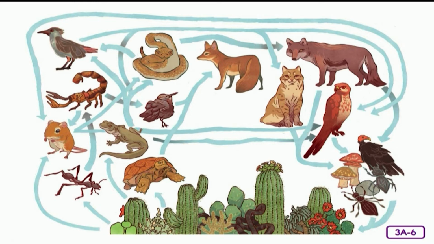Finally, the scavengers and decomposers eat the dead coyote, hawk, tortoise, roadrunner, etc., returning those nutrients to the soil.